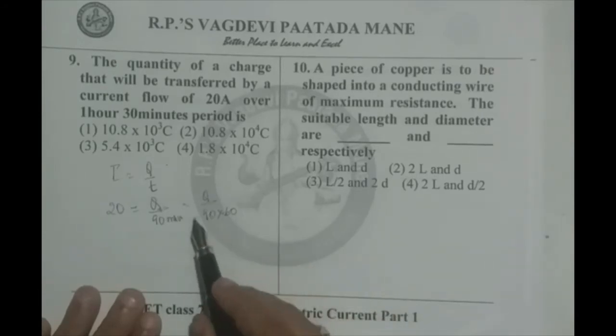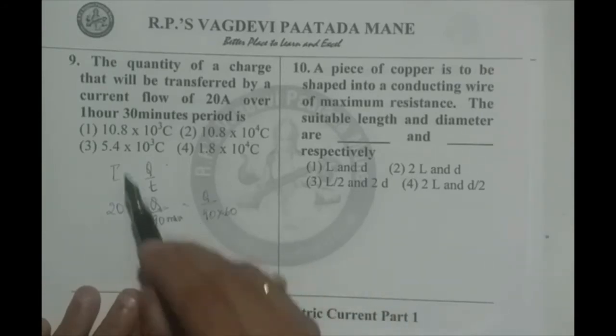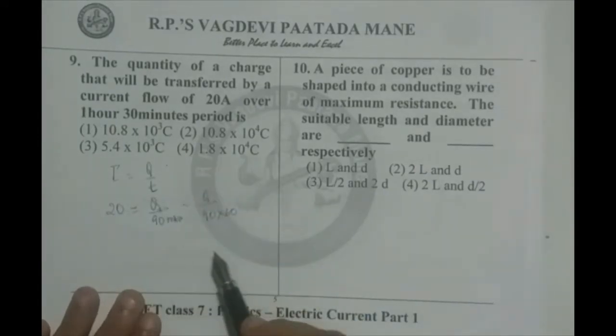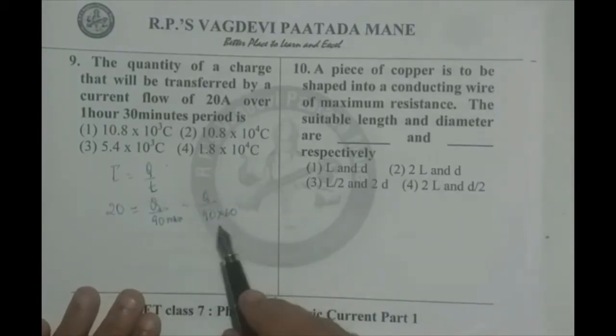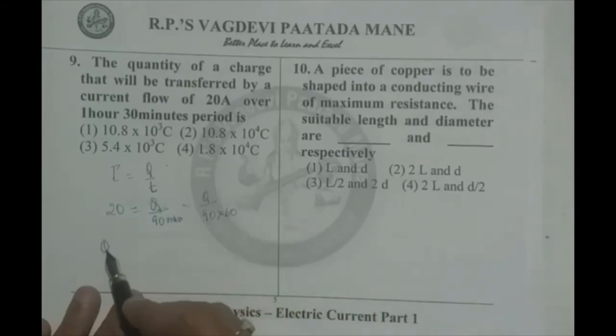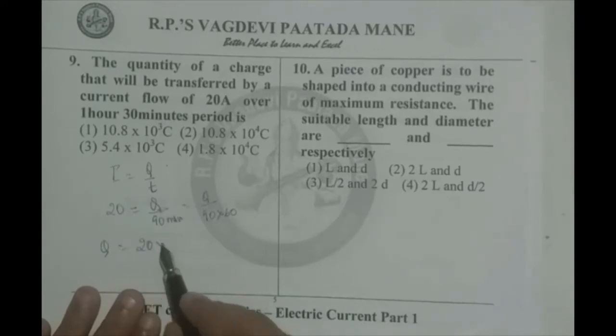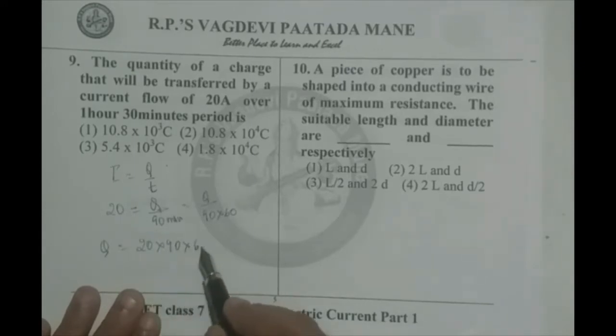We go for the calculation now. Say 1 hour 30 minutes is 90 minutes, and to be converted into seconds, 1 minute is 60 seconds, therefore Q equals 20 into 90 into 60.